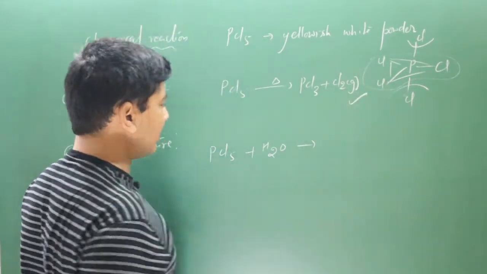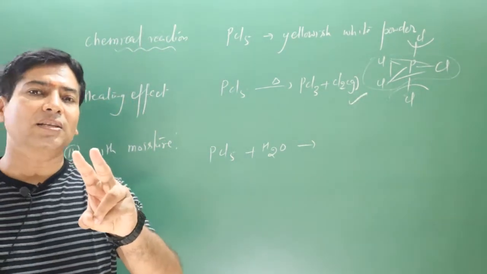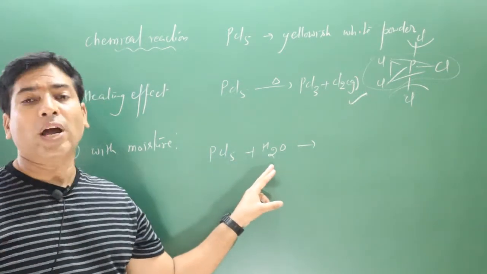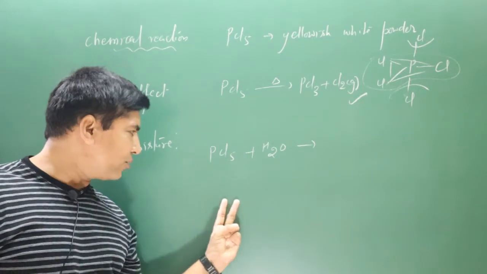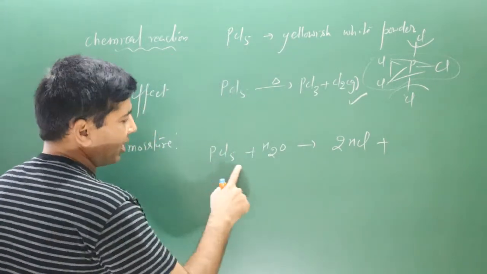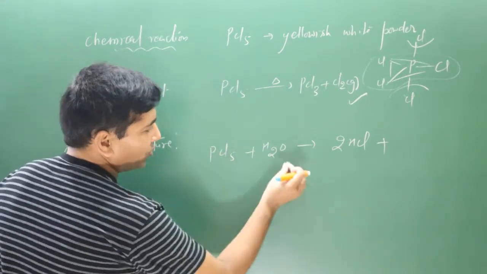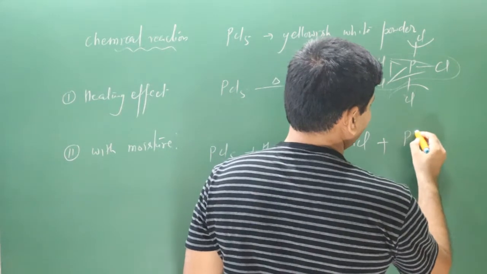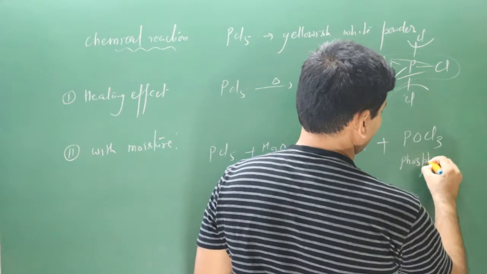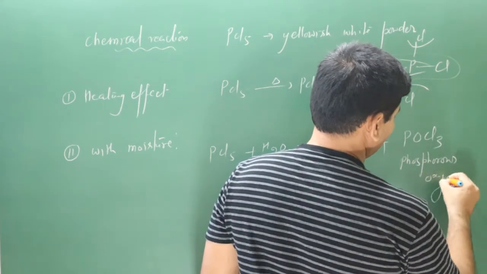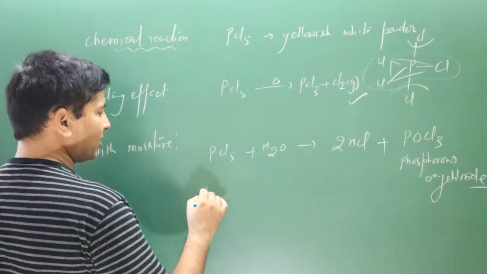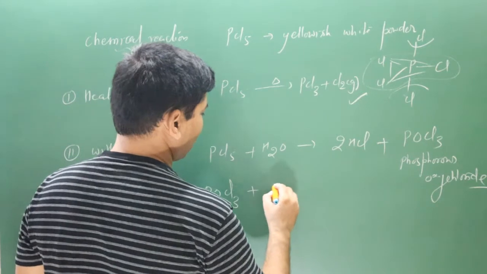And from this reaction it is very clear, in PCl5 2 Cl are very reactive, so it will liberate 2 Cl. These 2 Cl will combine with 2 hydrogen present in water. 2 Cl will combine with 2 hydrogen to form what? 2HCl. Okay, then we are left with PCl3, and PCl3 will combine with oxygen to form phosphorus oxychloride. This is known as phosphorus oxychloride. Okay, this phosphorus oxychloride further reacts with water, H2O.